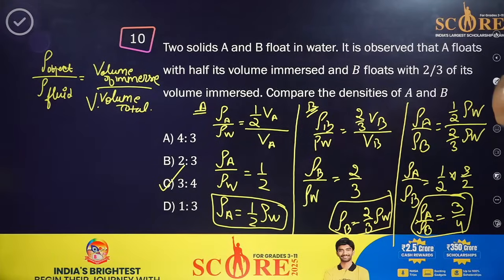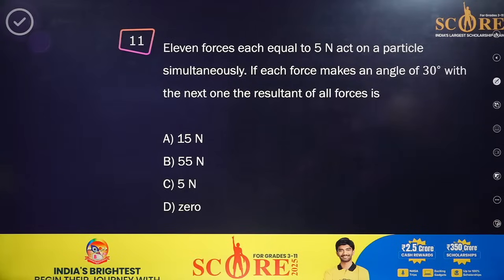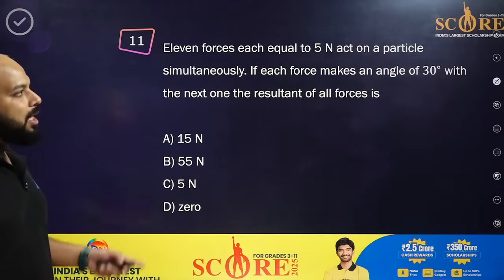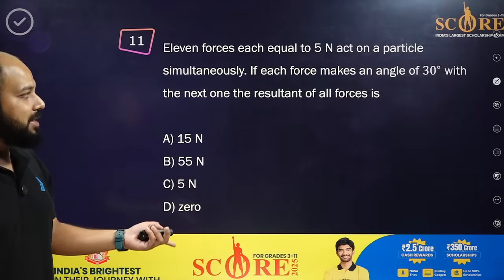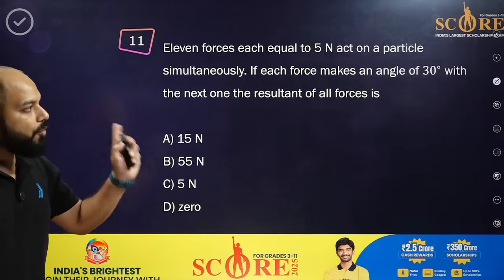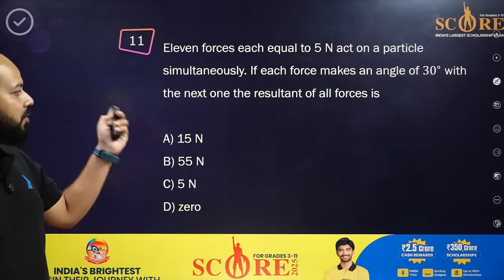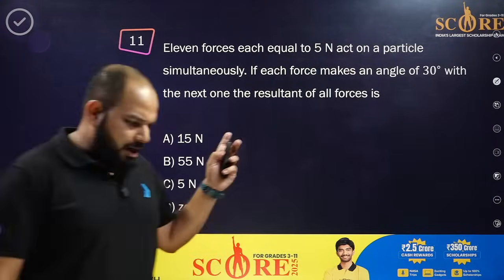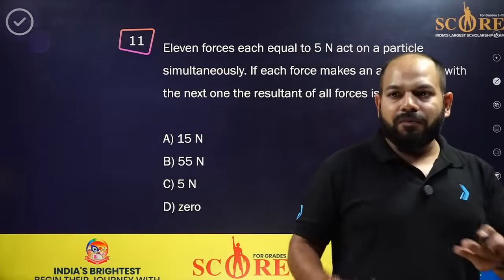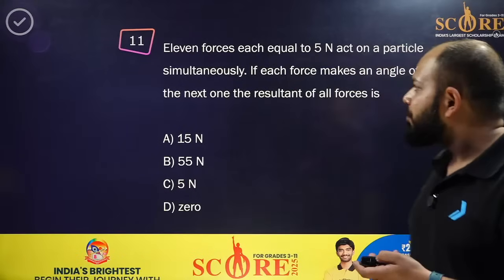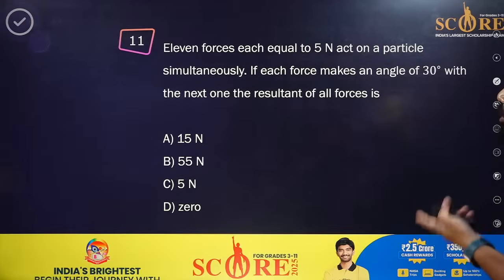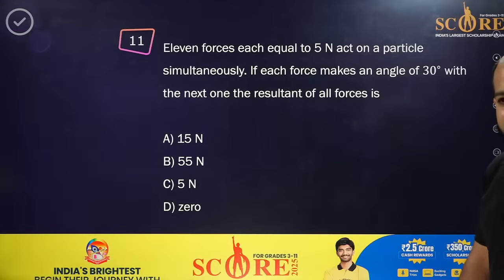Okay, let's go to the next, a little bit faster. 11 forces, each equal to 5 newtons, act on a particle simultaneously. If each force makes an angle of 30 degrees with the next one, the resultant of all forces will be. We are ending the questions here. Around 3 to 4 questions or more are left; we will add them in the next session. It's not that much stuff, it's very easy.